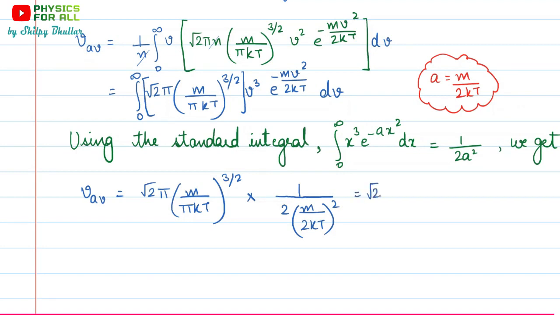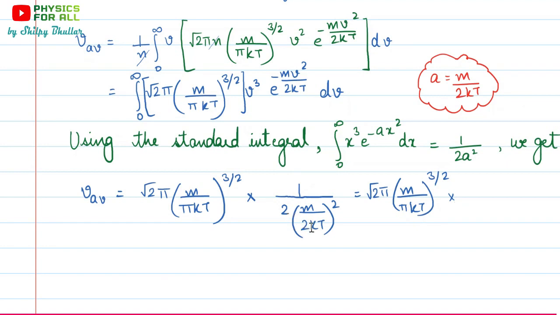This is root 2 pi, m upon pi kT raised to the power 3 by 2, and then we have, because these terms are in the denominator, 2 2s are 4, and here we have 2 again. You can see on squaring we would get m squared upon 4kT.